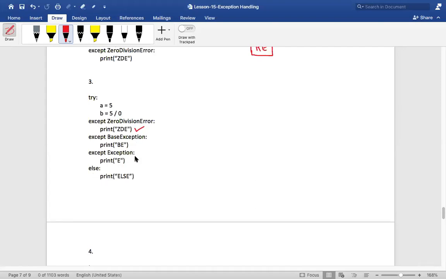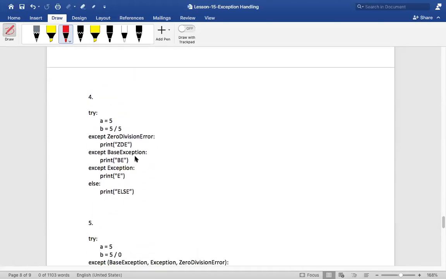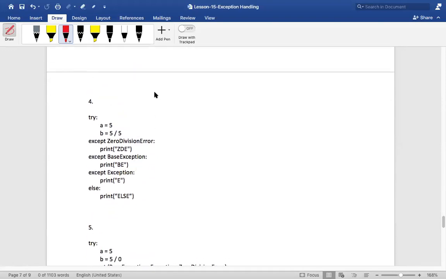Now coming to this, can you tell me what gets printed over here? Is there any exception? There is no exception. So none of the exceptions gets caught and then else will get printed, isn't it? If none of the code in the try block raises an error, that is your exception, then the else part will be called.